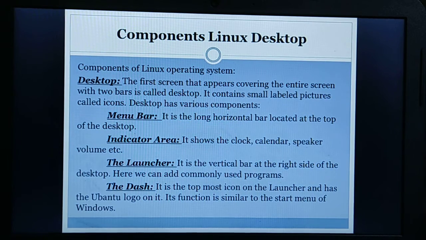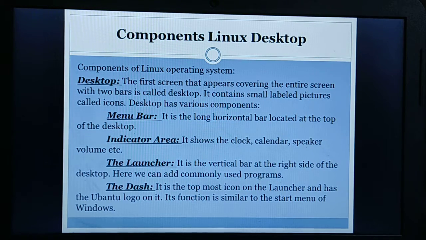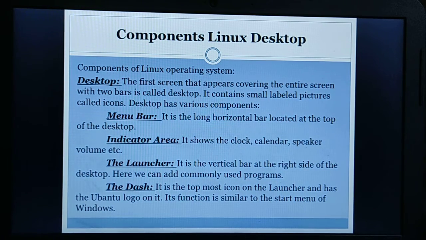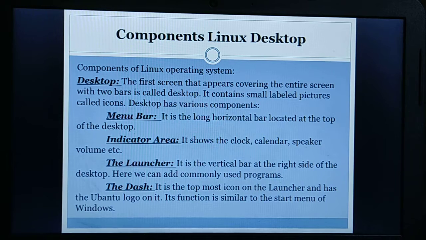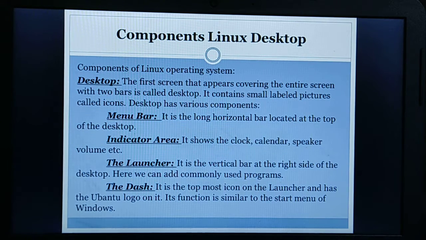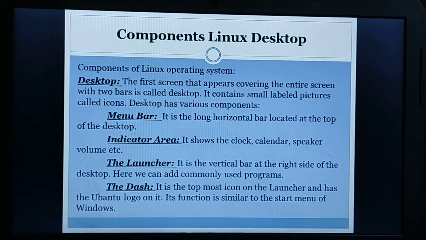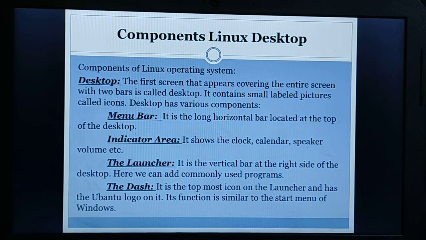First one is menu bar. It is the long horizontal bar located at the top of the desktop. Second one is indicator area. It shows the clock, calendar, speaker, volume, etc. Next is the launcher. The launcher is the vertical bar at the left side of the desktop. Here we can add commonly used programs.